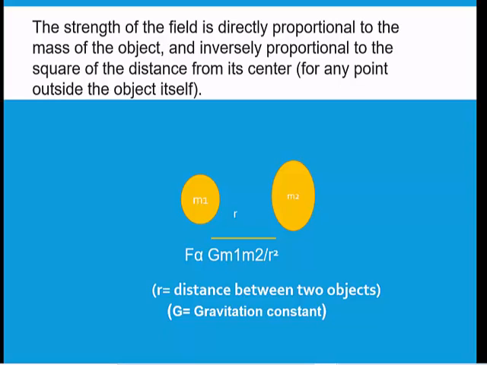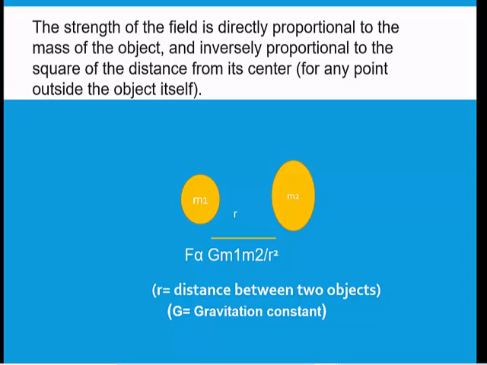I hope you are very clear about it, and I also gave you two numericals to be solved. You would have understood what happens when you increase the distance between the two objects. And what happens when the two objects come close to each other and the distance reduces? Then the force will increase. So that is the law of gravitation.